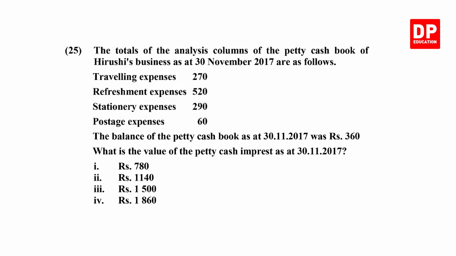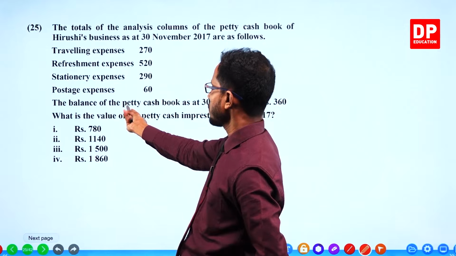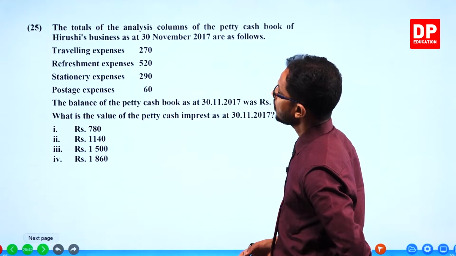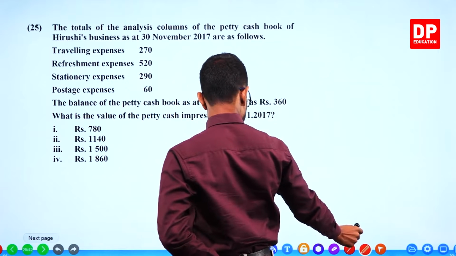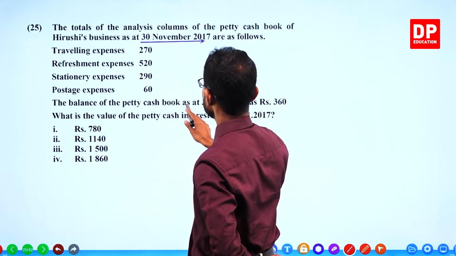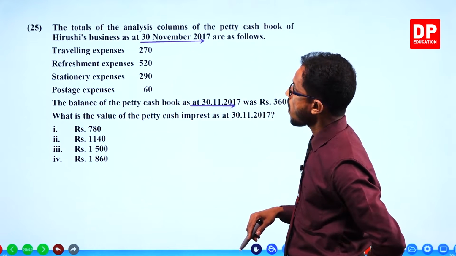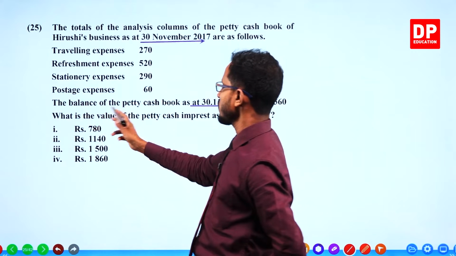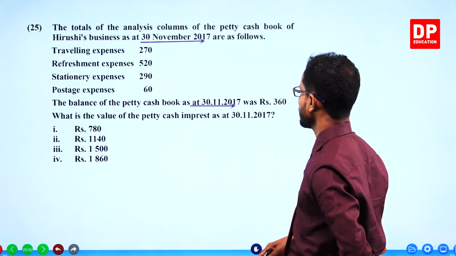Yeah, easy questions. Question 25. Totals of the analysis columns of the petty cash book of Hiroshi's business are given: traveling expenses 270, refreshment 520, stationery 290, postage 60. The balance of the petty cash book as at 30th November was 360. What is the value of the petty cash imprest as at 30th November?